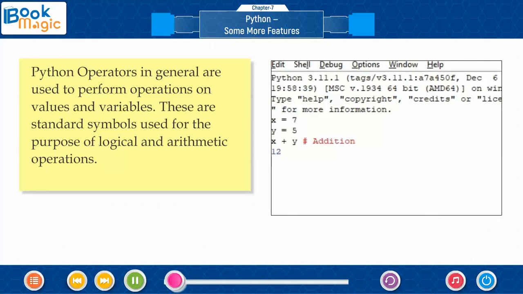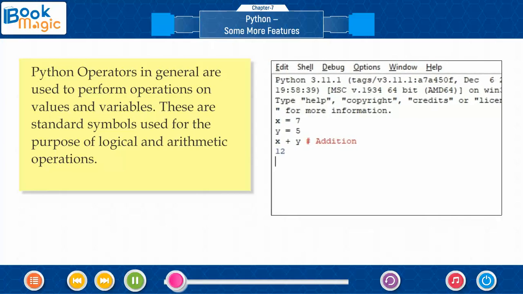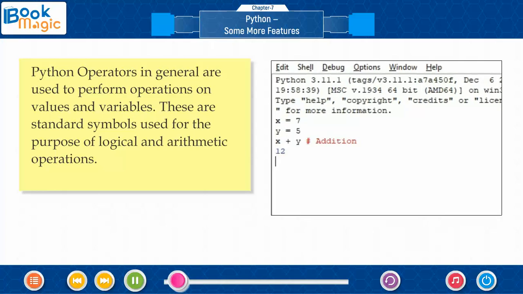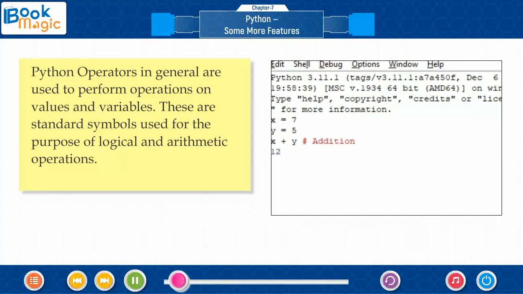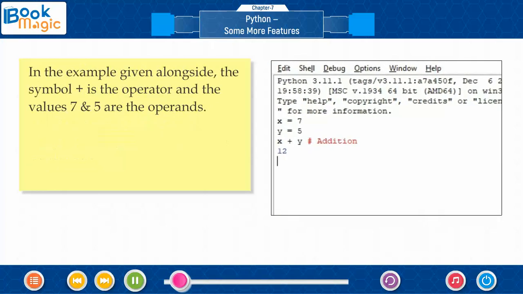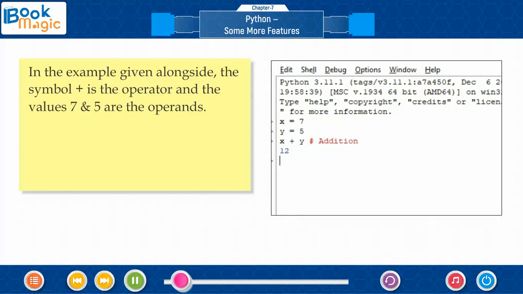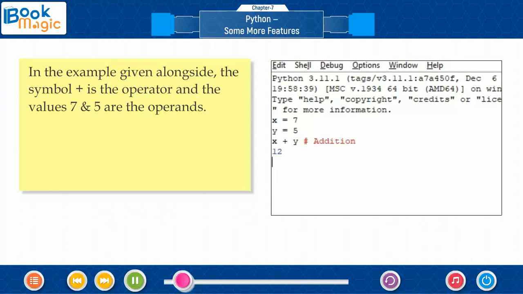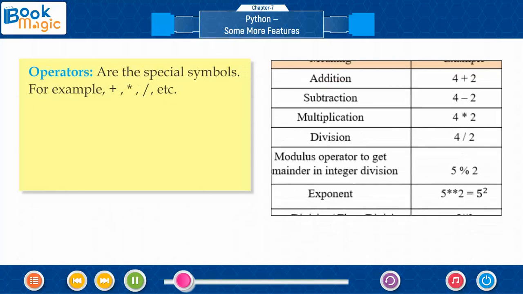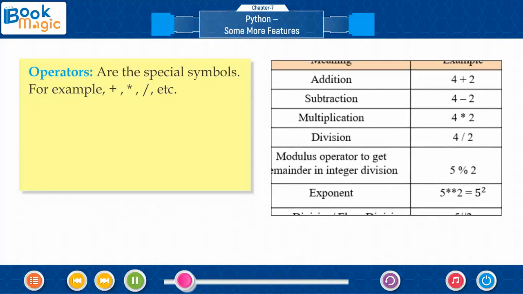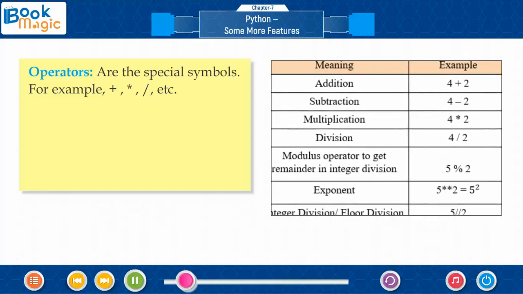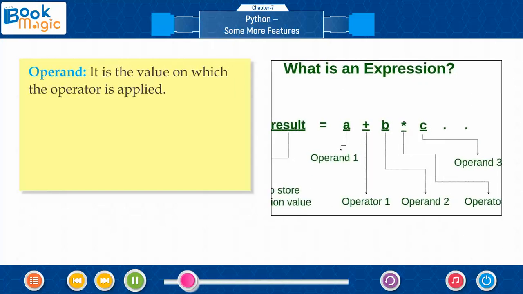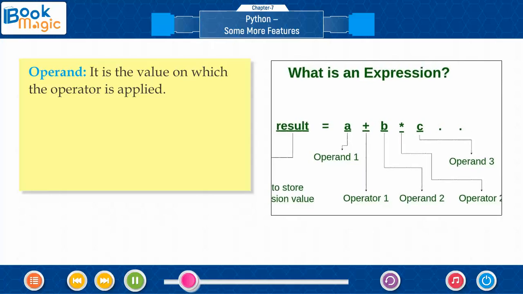Python operators in general are used to perform operations on values and variables. These are standard symbols used for the purpose of logical and arithmetic operations. In the example given alongside, the symbol plus is the operator and the values 7 and 5 are the operands. Operators are the special symbols, for example, plus, star, slash, etc. Operand is the value on which the operator is applied.